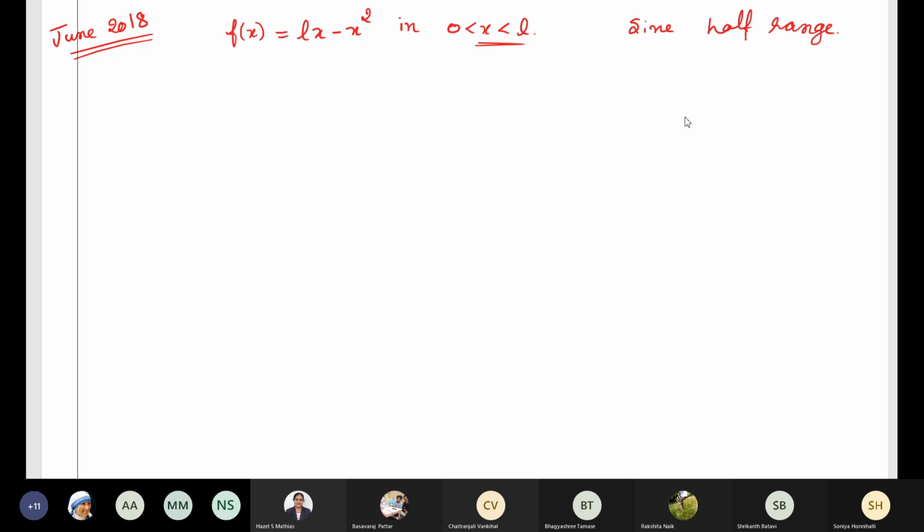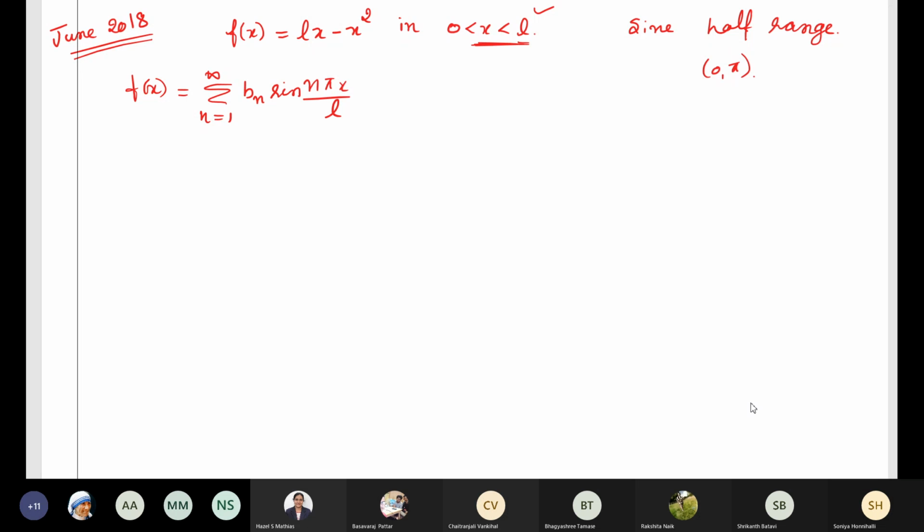Okay, now first they have asked the sine half range series. So the sine half range series is obtained by, write the general formula. Sine half range series means it contains terms with respect to sine only, and this is an arbitrary period. See, L is given. So what will be the formula? It will be summation n equal to 1 to infinity Bn sine n pi x divided by L. Remember that if it is not an arbitrary period, suppose if it is 0 comma pi, then it will be only sine nx. But as you have an arbitrary period, it will be sine n pi x divided by L. I hope this is clear to everybody.